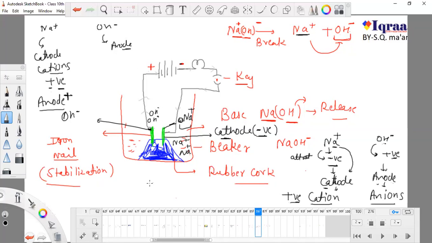So here we can say there is a movement of charges, that OH minus and Na plus are moving continuously, and as the charges move there is a conduction of electricity.